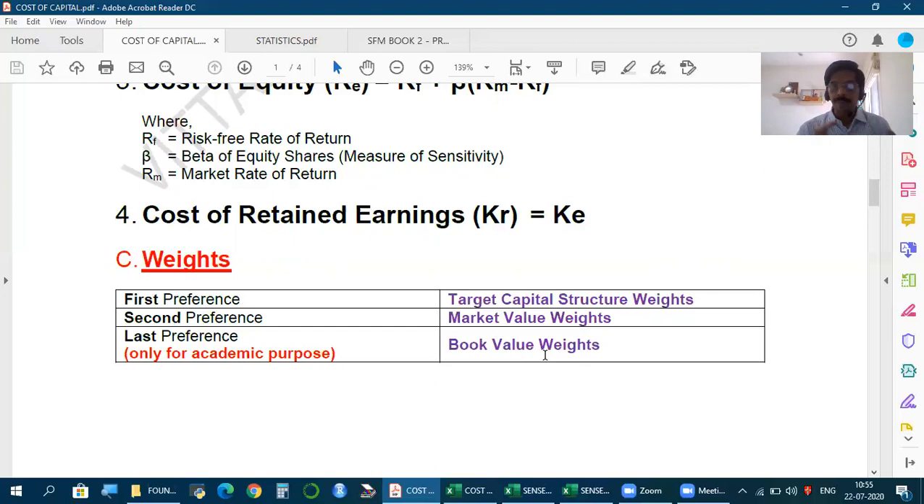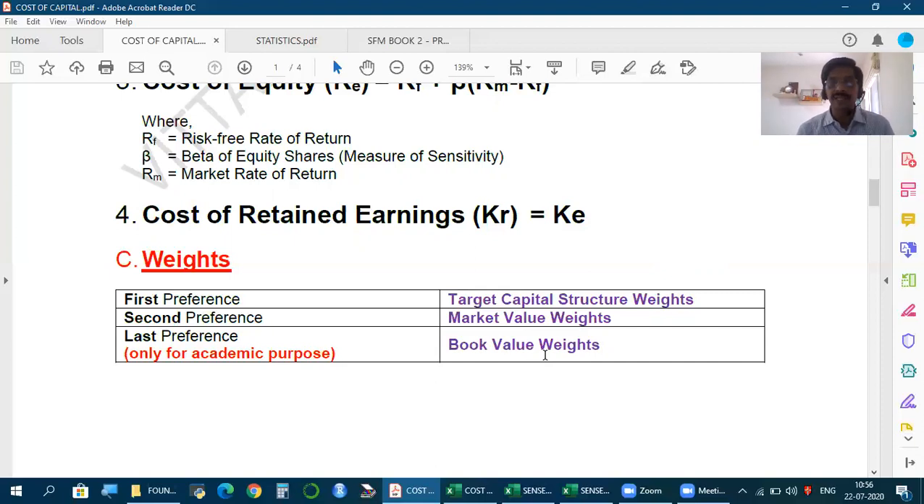In case the company has identified in the long run how it wants its capital structure to be, how much debt, how much preference, how much equity, if it has identified clearly, weights based on that should be taken. So target capital structure weights are the first priority, must be taken if we have them. In case we don't have any such information, the company does not have any such plan, then we must calculate weights using market value weights. Must. No choice. Book value weights are never considered in reality. It is always market value weights. If we have a target capital structure, weights based on that. If not, it's always market value weights.